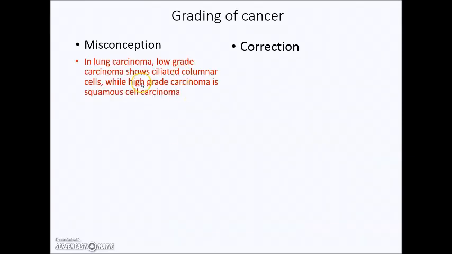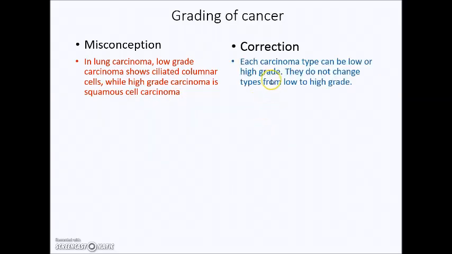Moving on to continue on grading, there's a misconception that in lung carcinoma, low-grade carcinoma shows ciliated columnar cells, whereas in high-grade carcinoma we see squamous cell carcinoma. So again, this is incorrect. Each carcinoma type can be low or high grade.